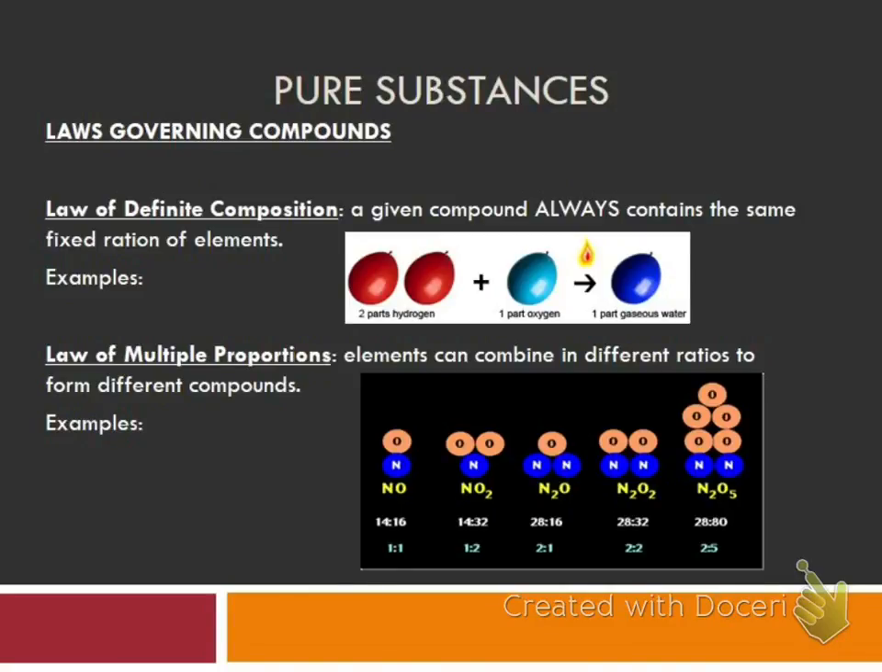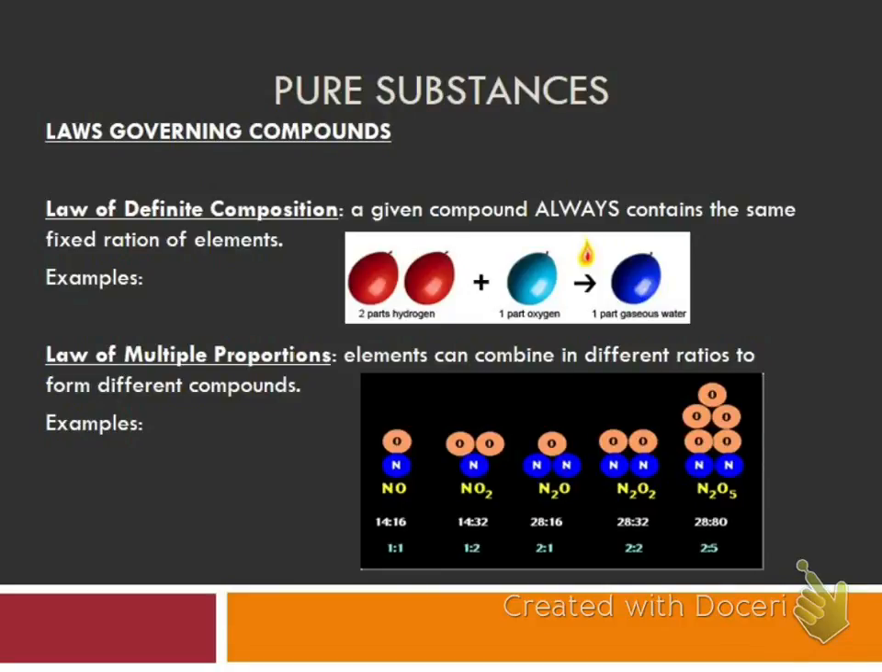There are two laws that govern pure substances, particularly compounds, and the first one is called the law of definite composition, and it states that a given compound always contains the same fixed ratio of elements. Okay? So in other words, when I have water, I always have 2 parts of hydrogen to 1 part of oxygen, and that makes water.